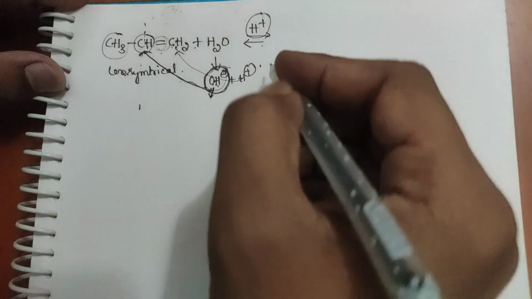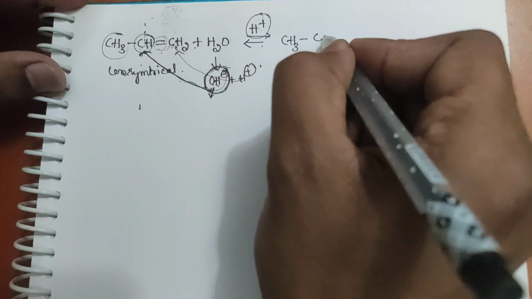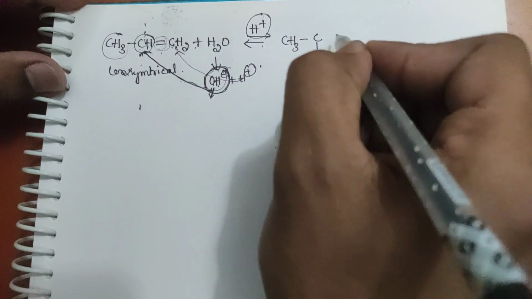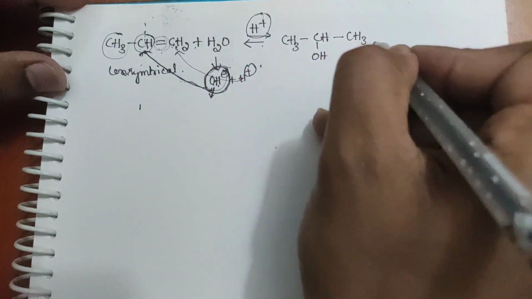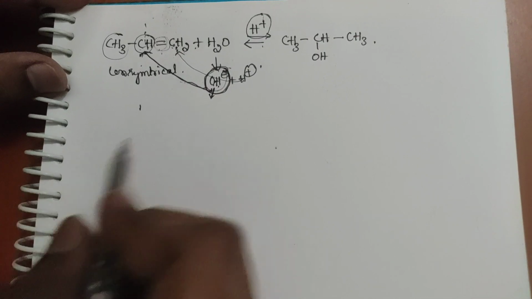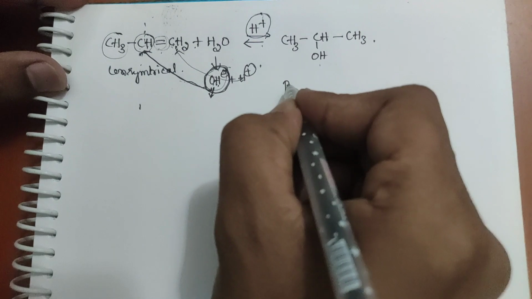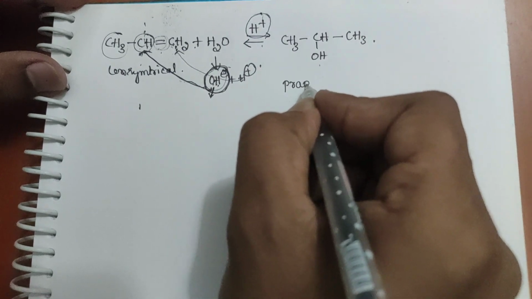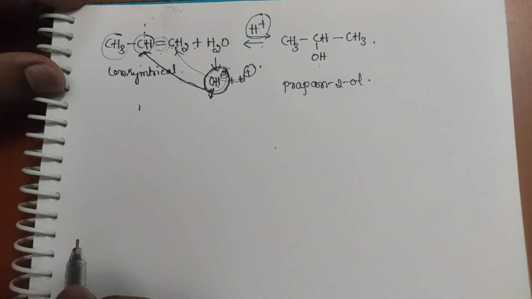Therefore you will end up getting CH3CH(OH)CH3. This hydrogen will get attached to this side. What is this? Propan-2-ol.